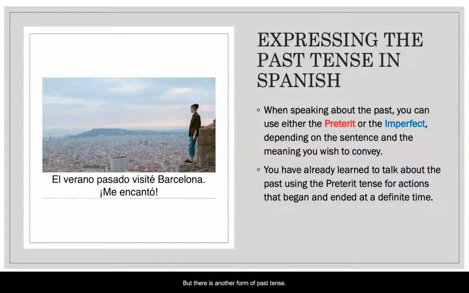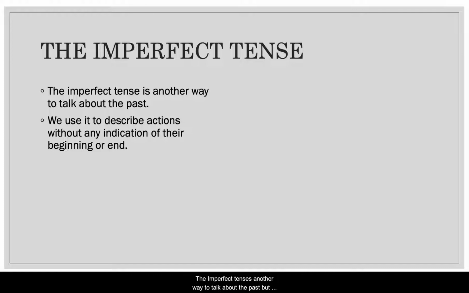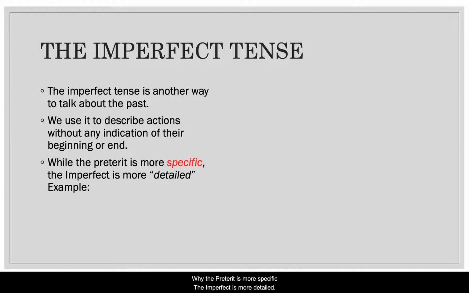But there is another form of past tense, the imperfect. The imperfect tense is another way to talk about the past, but we use it to describe actions without any indication of their beginning or end. While the preterite is more specific, the imperfect is more detailed.